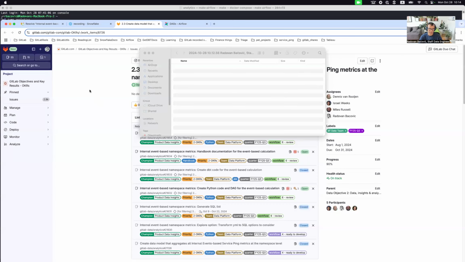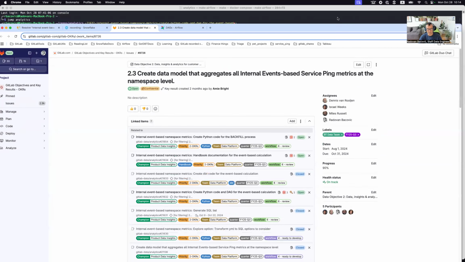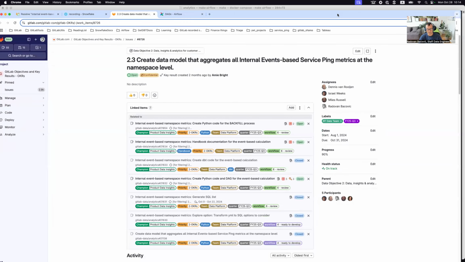Hello, everyone. What I want to share with you today is a new project and new data pipeline, which is similar to calculate type of metrics. This time we're talking about internal events namespace metrics. Why did we start this story? It's because we are not able to support Redis HLL internal events metrics on namespace level.